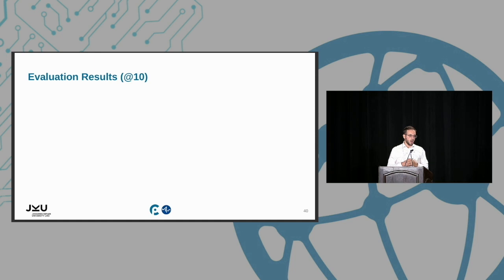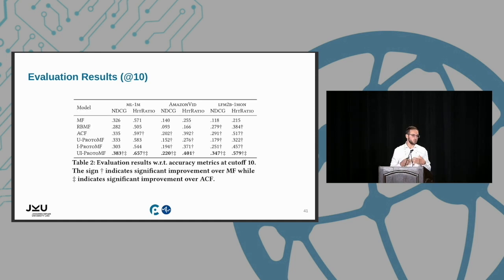Now, taking a look at the results, I will show you only the ones at 10. What we see is that the three ProtoMF models are able to perform better than the matrix factorization approach. In particular, the user item ProtoMF, the last one I introduced, is able to outperform matrix factorization significantly on both metrics on all three datasets.